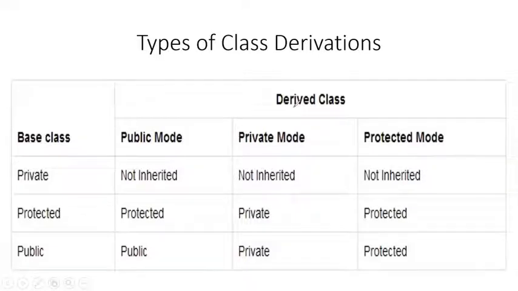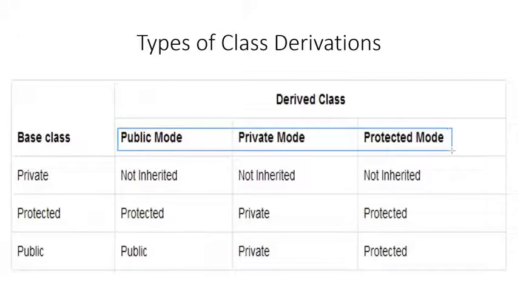So when you inherit a base class into a derived class, you can inherit the base class using one of the three modes. Either you can inherit the class using public mode, private mode, or protected mode. So what happens when you use either of the three modes with the access specifiers of the base class?